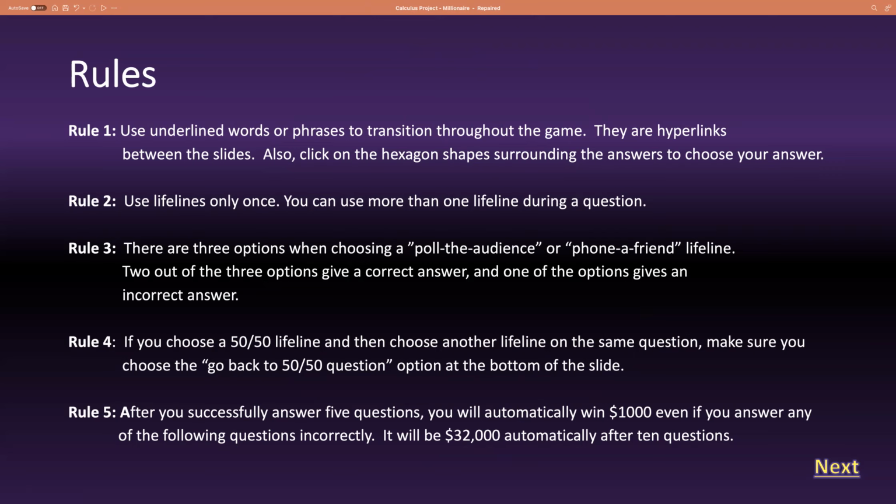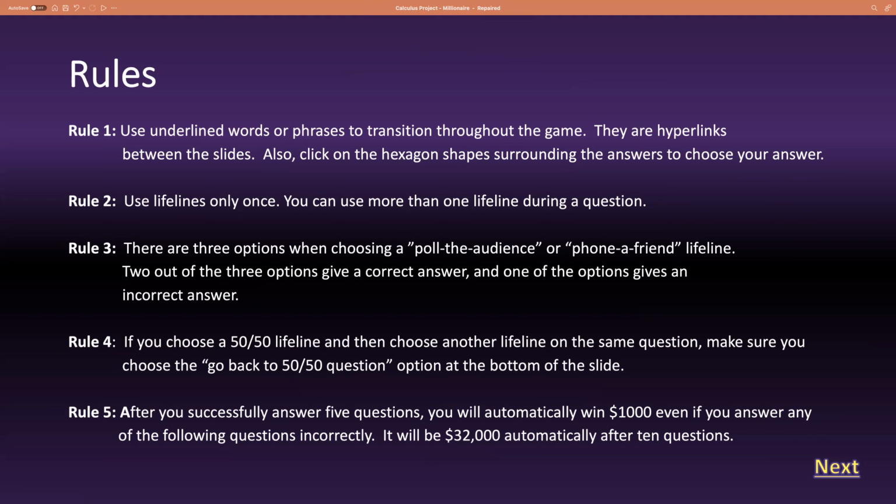This means that if you choose to use one of those lifelines, you will have 3 options from which to choose. 2 of the options will have a correct answer, and 1 of those options will have an incorrect answer. This is to make the game as realistic as possible. If you've watched Who Wants to Be a Millionaire, the people they phone may not always have the correct answer, and the audience may not always have the correct answer either. So we try to make it as realistic as possible.